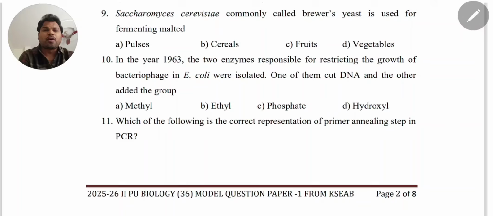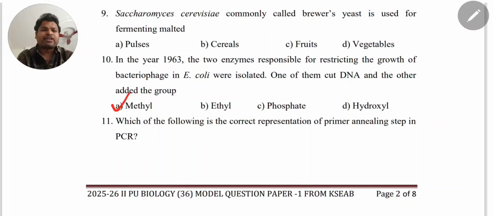Next, 10th question, look. In the year 1963, the two enzymes responsible for restricting the growth of bacteriophage in E. coli were isolated. One of them cut DNA and the other added the methyl group. This question comes from biotechnology especially. See, in 1963 there were two enzymes responsible for restricting the growth of bacteriophage in E. coli. One is useful for cutting, that is a restriction enzyme. And the other adds methyl groups to DNA. So option A is the correct answer.